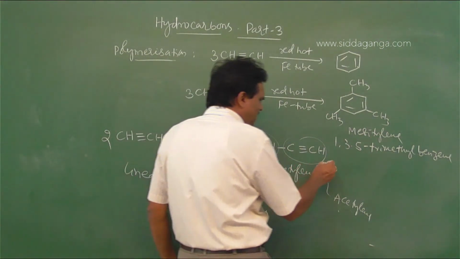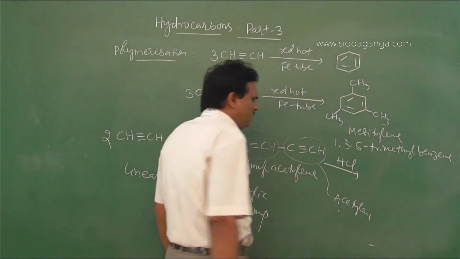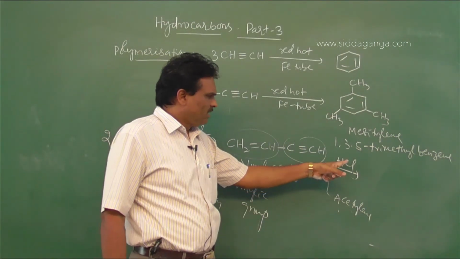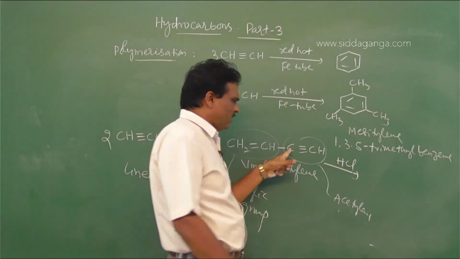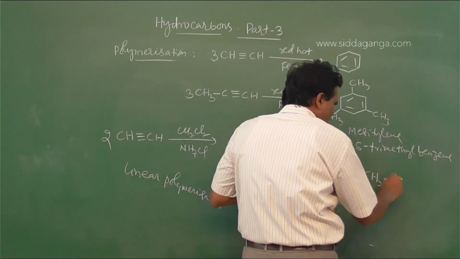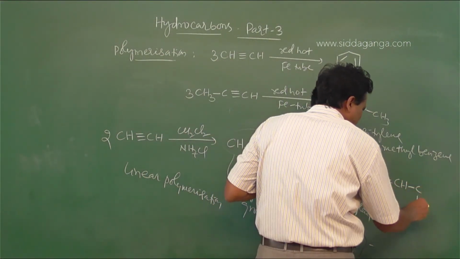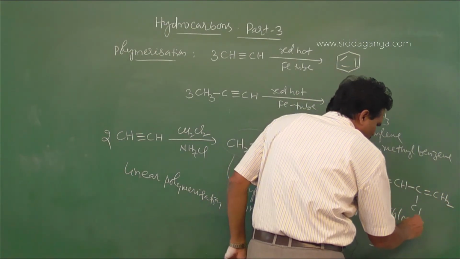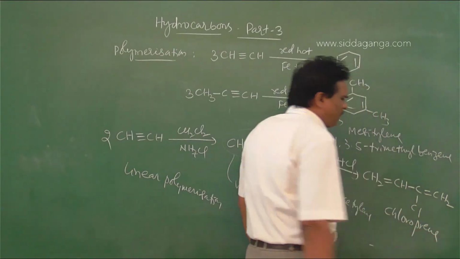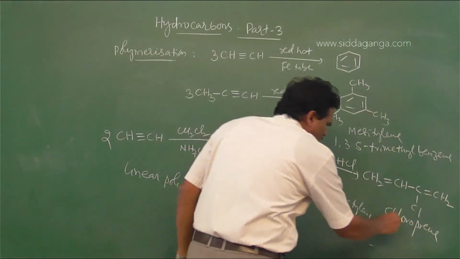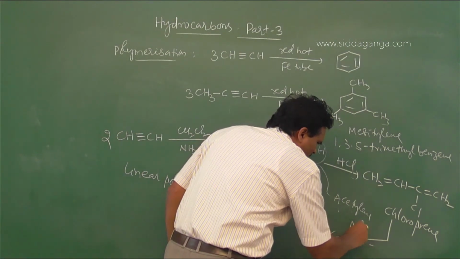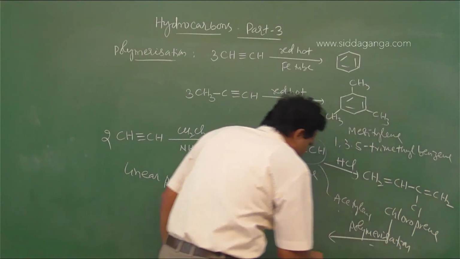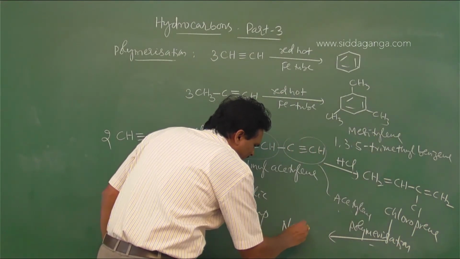Then this vinyl acetylene on treatment with HCl reacts in accordance with Markovnikov's rule. The negative part adds on to this carbon to form CH2 double bond CH, single bond CCl, double bond CH2. So this is called chloroprene. Then chloroprene is subjected to polymerization to form neoprene.